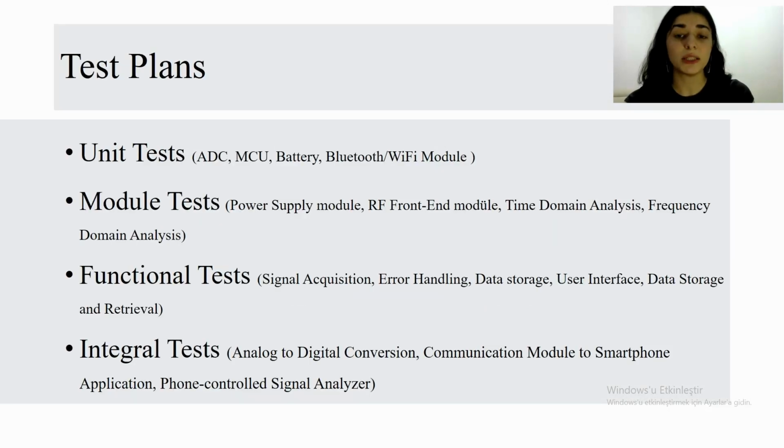To verify our design and product, creating and following test plans is crucial. We prefer four different types of tests: unit, model, functional, and integration tests. Unit test verifies the functionality of individual components such as the MCU. Model test validates the functionality of a specific module such as the power supply module. Functional test verifies that the system functions as intended, such as data storage. Integration test checks the interactions between different modules, such as the communication module to the mobile application.